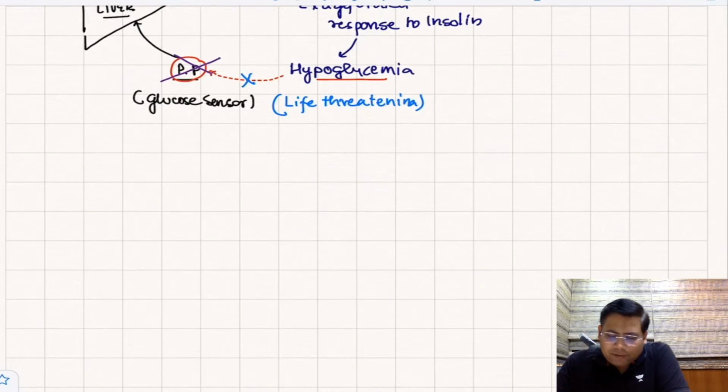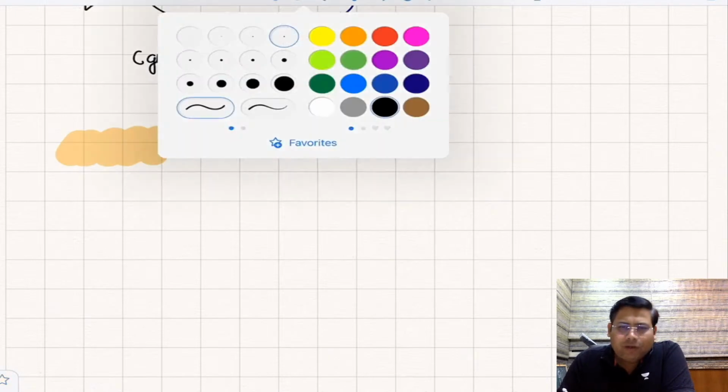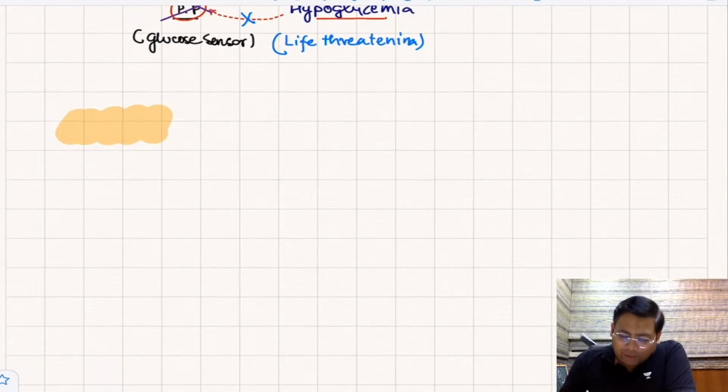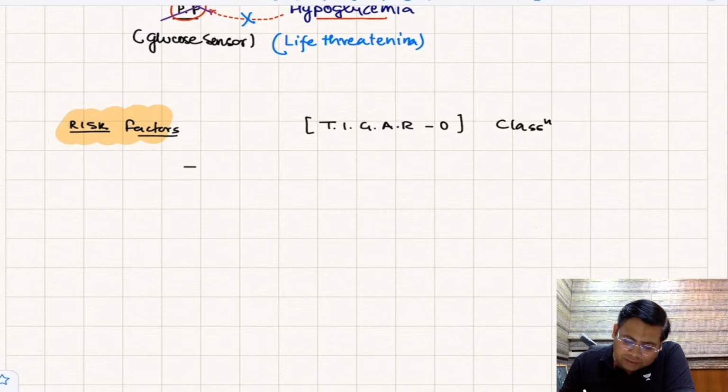So let us try to understand what the other things are that you need to understand. We were just discussing the concept of chronic pancreatitis. Let us talk about the risk factors of chronic pancreatitis. When you talk about the risk factors, students, we have a classical classification for them, known as the TIGAR-O classification. What is this TIGAR-O classification? T stands for toxins.